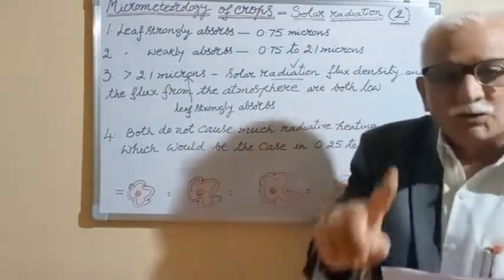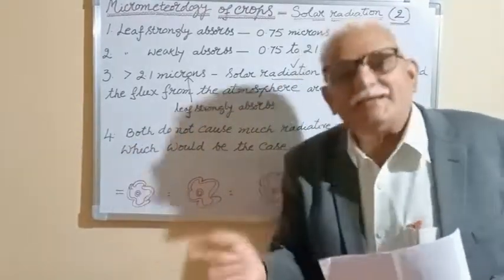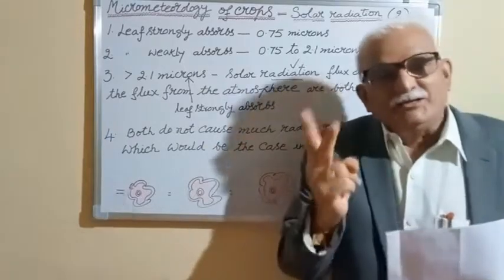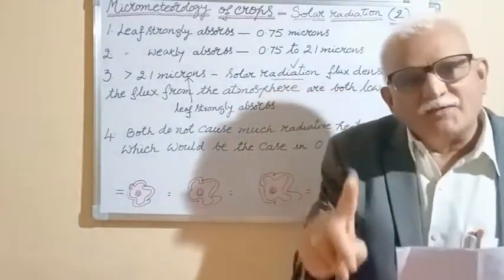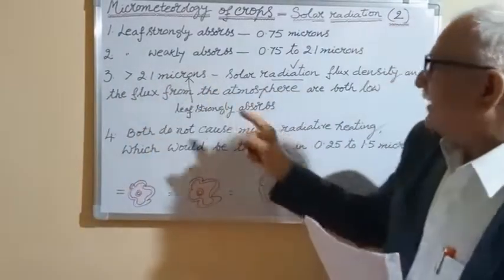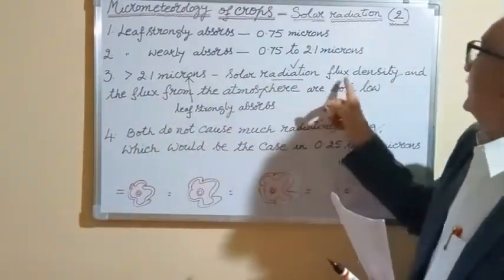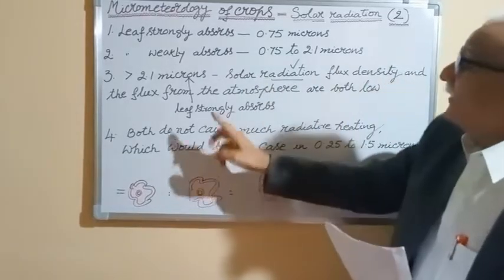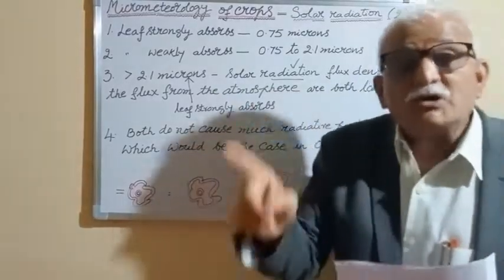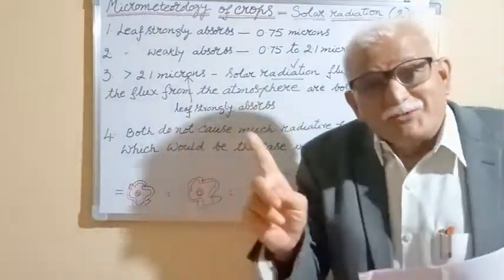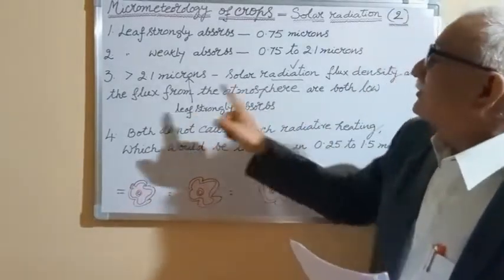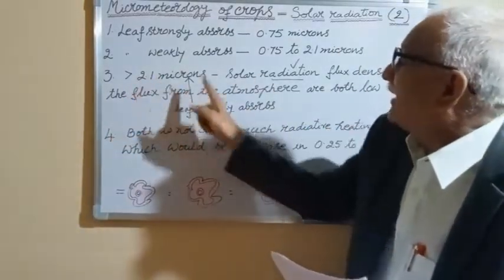Please write solar radiation flux density and the flux from the atmosphere. These two are different. Again I repeat, more than 2.1 microns, solar radiation flux density and the flux from the atmosphere are both low. Here, with reference to leaf, very important point, please write: leaf strongly absorbs more than 2.1 microns.